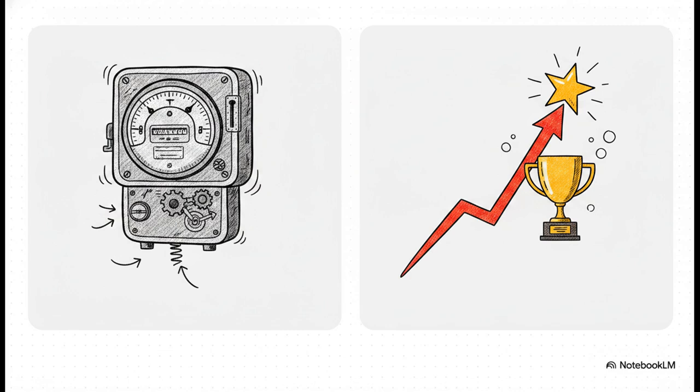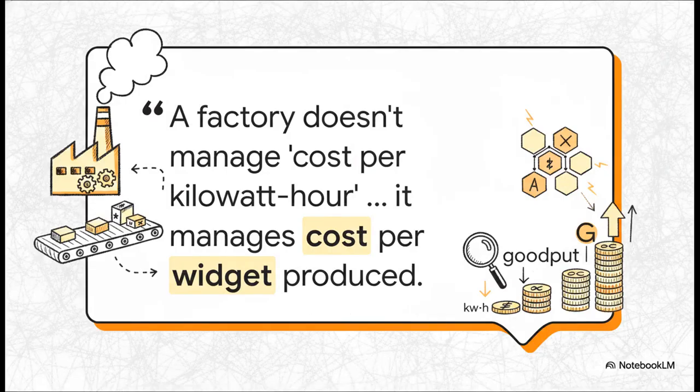Nobody's CFO thinks in tokens, right? The executive room thinks pragmatically in resolved tickets, successful bookings, and merged pull requests. I absolutely love this analogy from the source material. A factory doesn't optimize for cost per kilowatt hour as its KPI, it optimizes for the cost per widget produced. For AI, tokens are just your electricity.